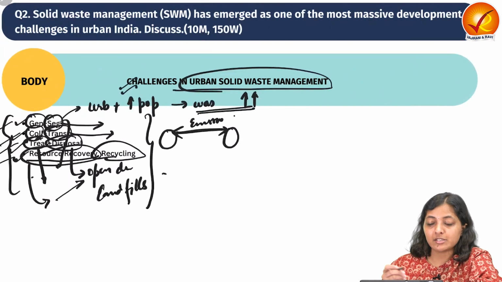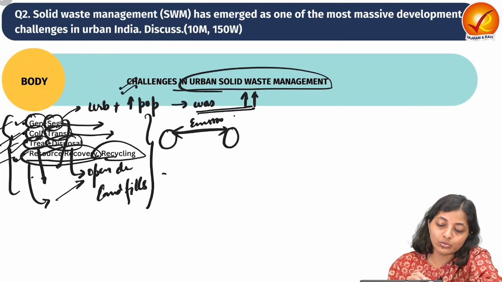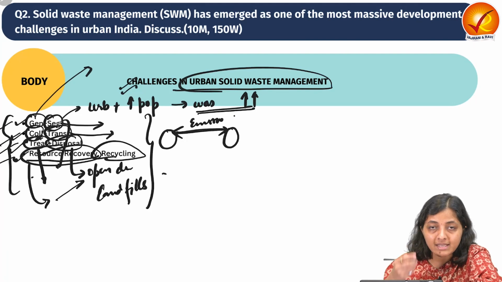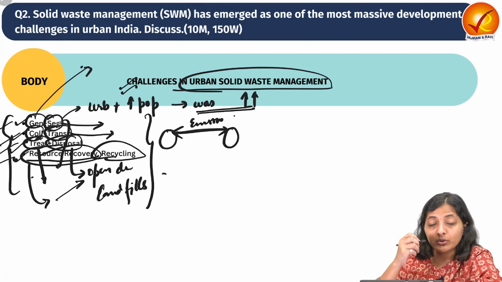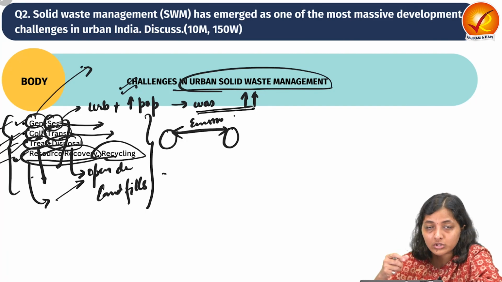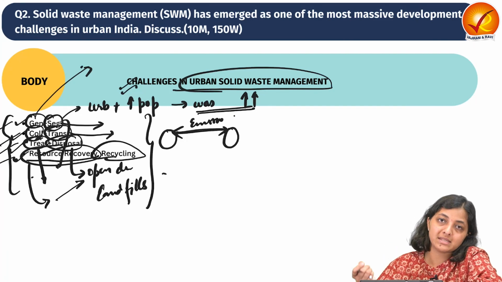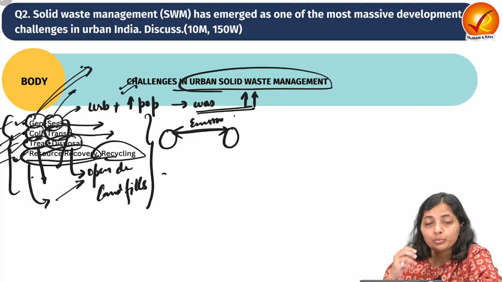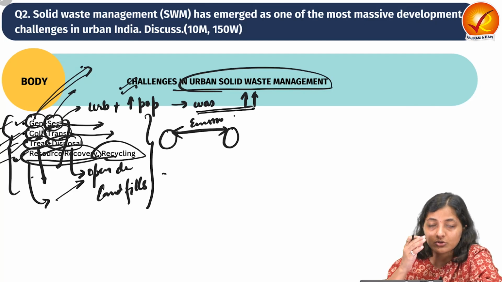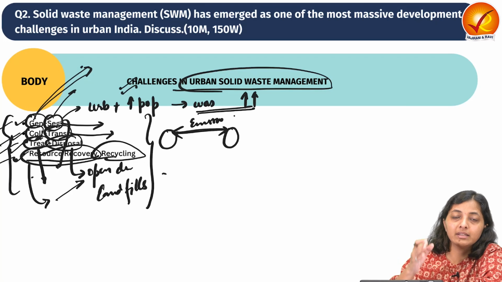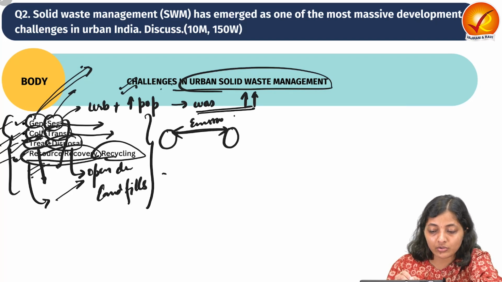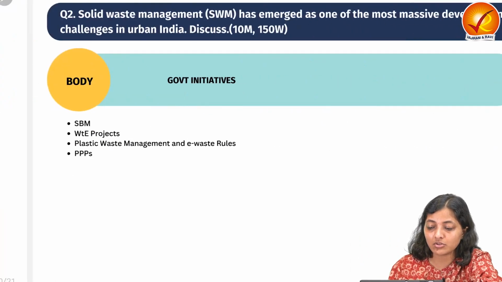Either you can write in the next part what are the ways to improve these challenges. We should go for recyclable products, and you can give examples, like we can use cloth handbags instead of plastic bags so as to reduce the waste generation. Then we try to promote the efforts at source segregation. Like in the hospitals, there are green, yellow, blue bags, and infrastructural development should be there for the collection services, etc.